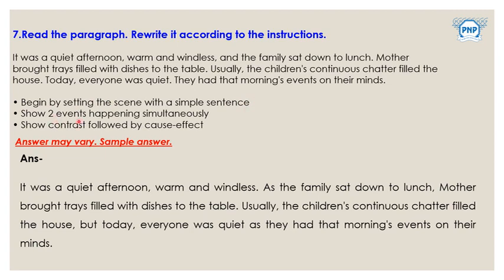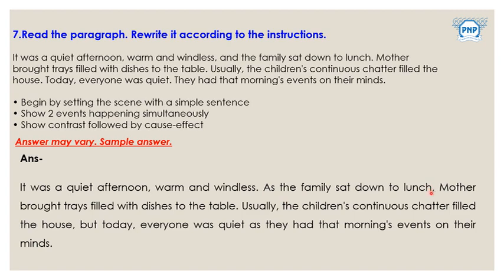Okay. Show two events happening simultaneously, and last show contrast followed by cause effect. Okay. It was a quiet afternoon, warm and windless. Here this is nothing but a setting. This much only with simple sentence.